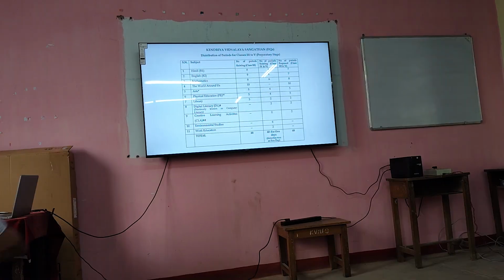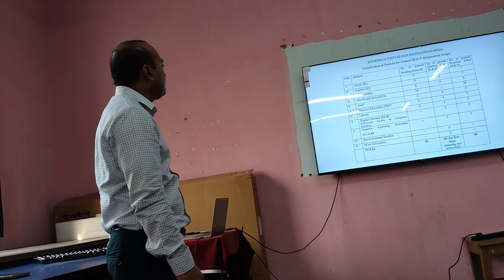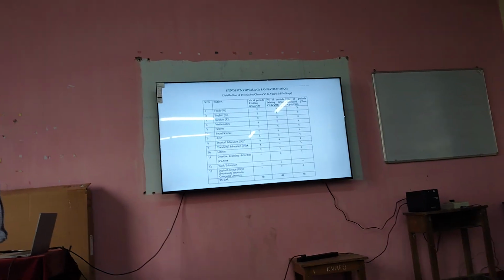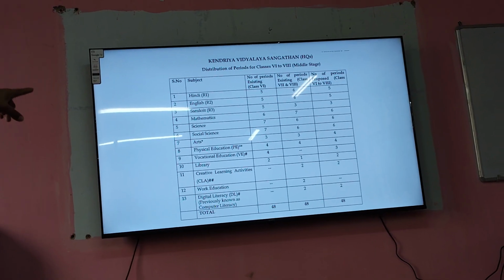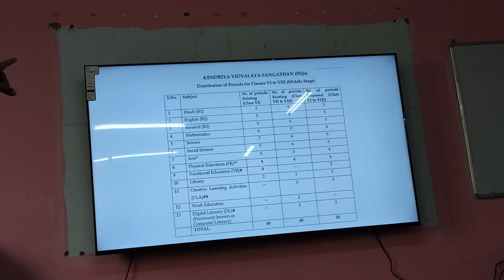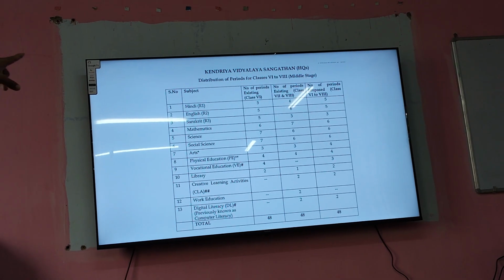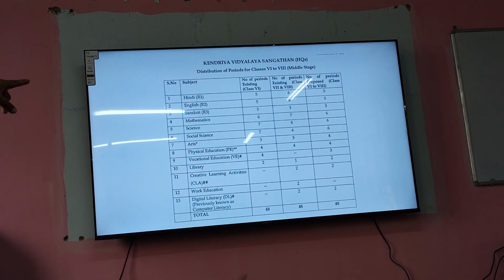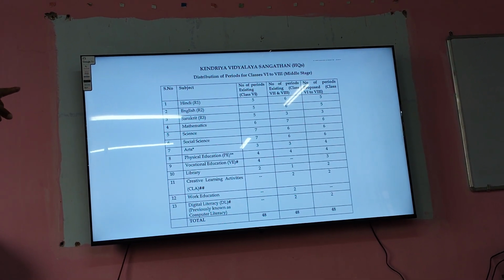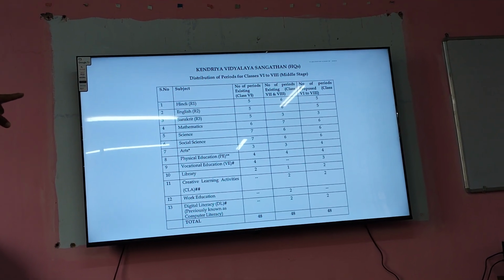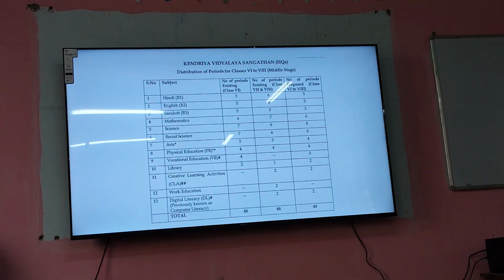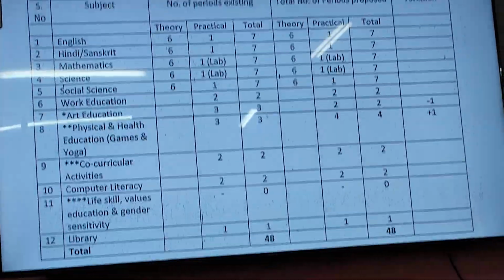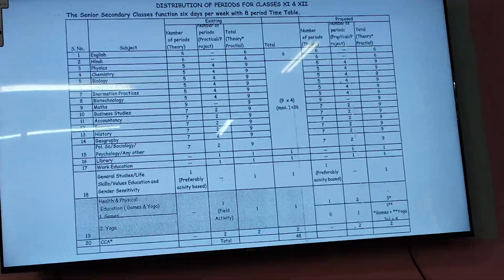Similarly, this is the recommendation for classes 3 to 5, and these are the recommendations for 6 to 8. Here also work education is now 0, and the periods of Hindi and English are reduced by 1. Previously it was 6 periods, now it is 5, and it has gone to vocational education, which now has 3 periods. Previously we had work education 2 periods and vocational education 3 periods, and CLA, which is the former CCA, remains the same. Regarding 9th and 10th, it is the same that we have been following since 2018, the old recommendation, and the 11th and 12th are also the old recommendation.